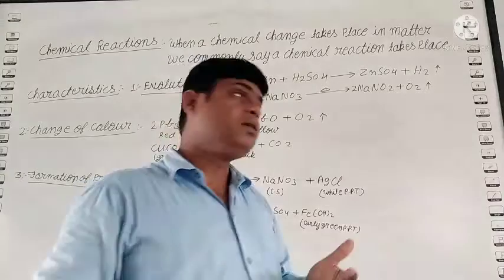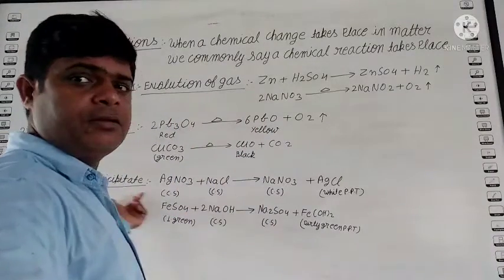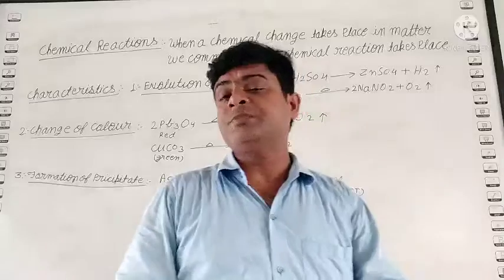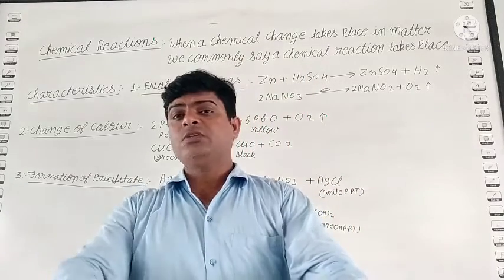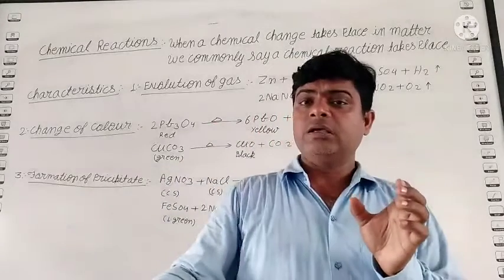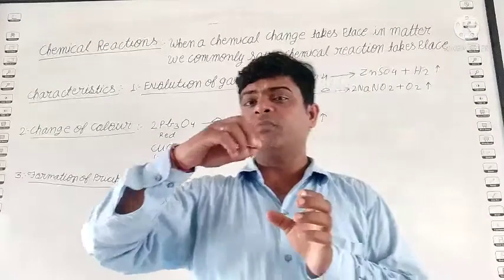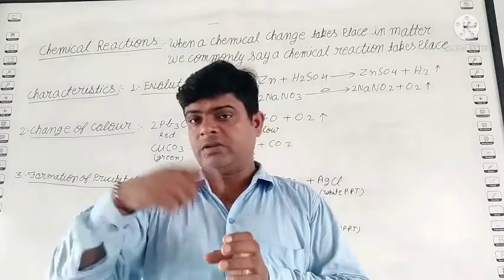Third one, formation of precipitate. Student, what is a precipitate? One example, suppose you take one glass of hot milk, add a few drops of vinegar or lemon juice and shake it.